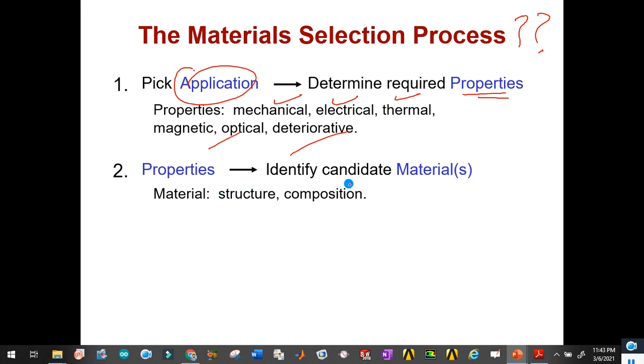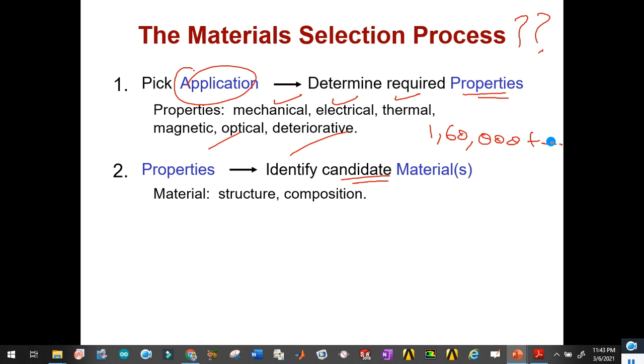Similarly, properties identify the candidate. I have already talked about how we have 160,000 plus materials available till now, and we cannot use all of them, and it is very difficult to filter out the desired material. So first of all, after selecting the desired application properties, we go for identifying the candidate materials.